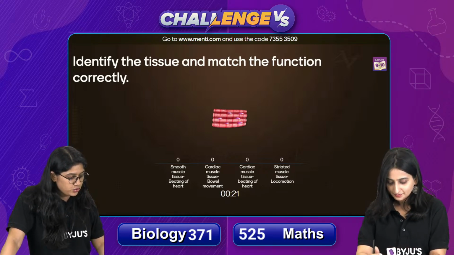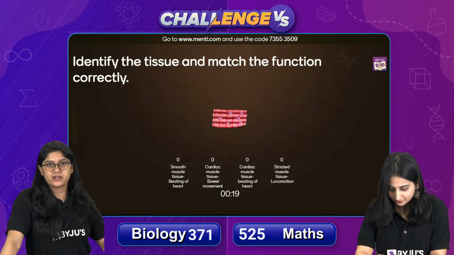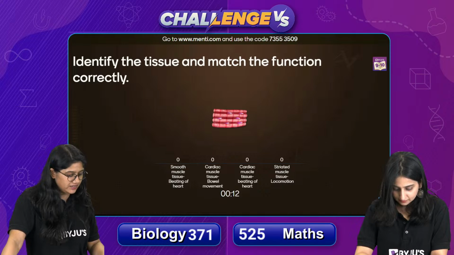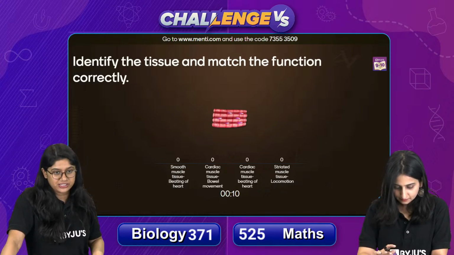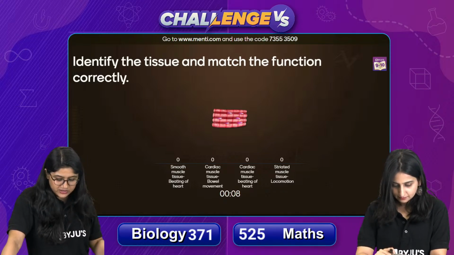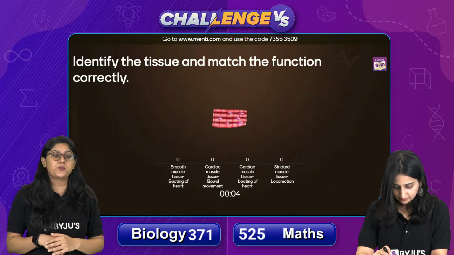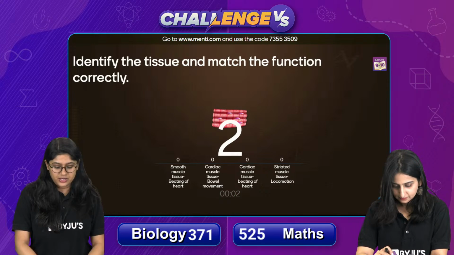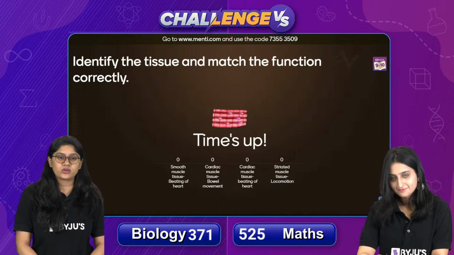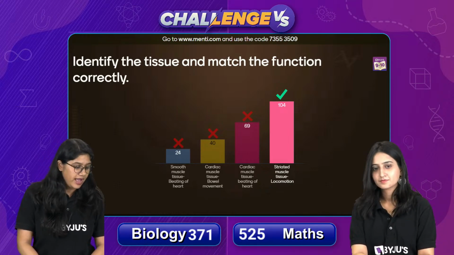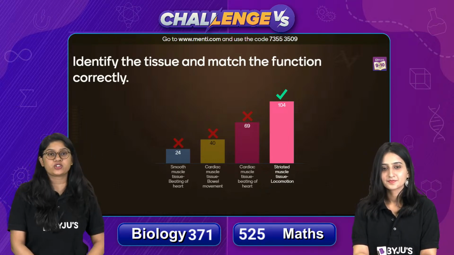See, there are three muscles that are mentioned over here: smooth muscle, cardiac muscle and skeletal muscle. Right? I can see many wrong answers in the chat. Please look at the image carefully. Remember the branch and the unbranched structure that are really super important, everyone. Okay? That's the only hint I would be able to give you now. And the correct answer to this question is option number D. And 104 of you have voted for the correct answer.